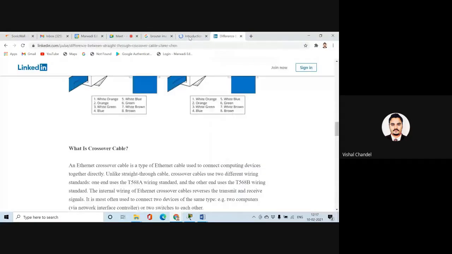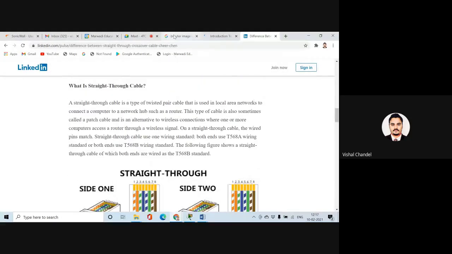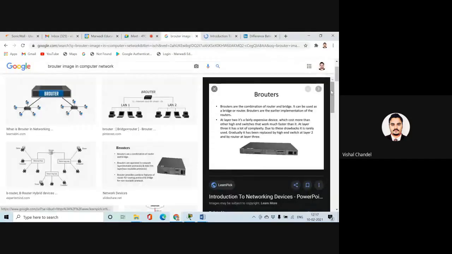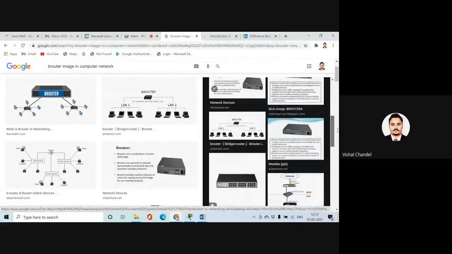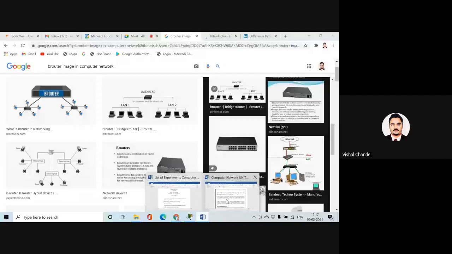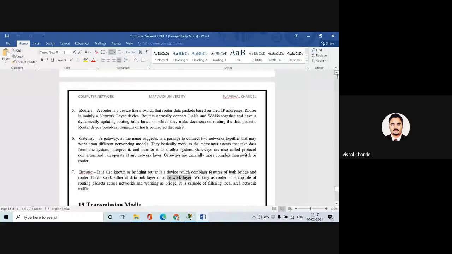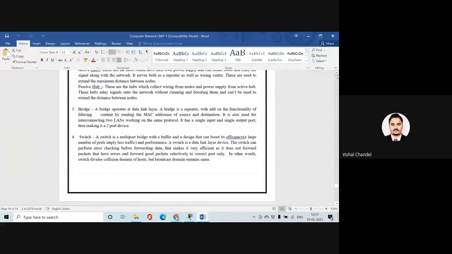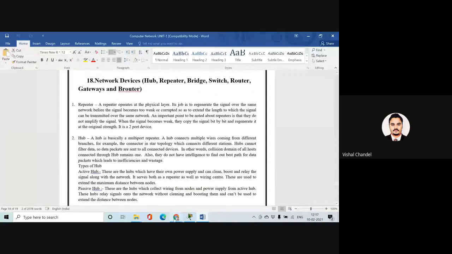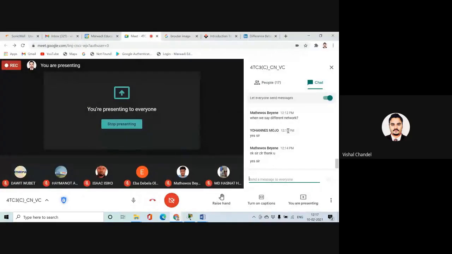It may be used in an institute, but we generally use it differently. So I think that's the introduction of the 7 devices, and I'm just going to summarize. We have discussed various networking devices, so I'm going to ask one by one. What is a repeater? Anyone who wants to answer this question?